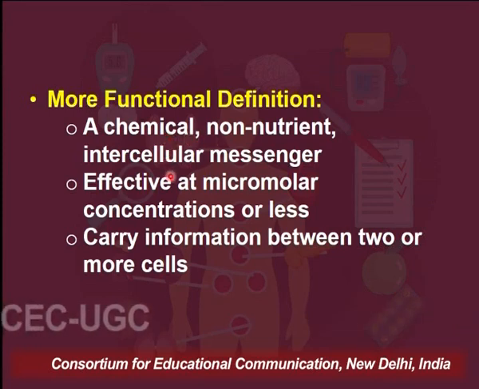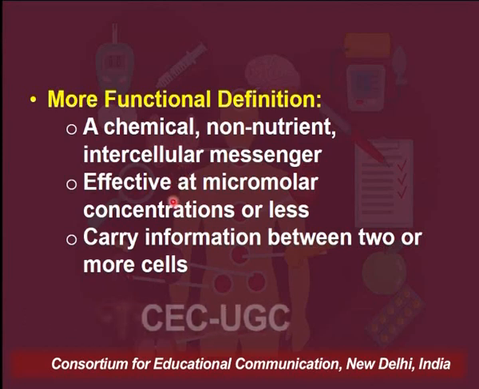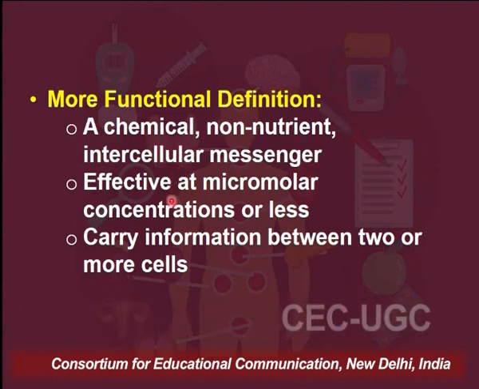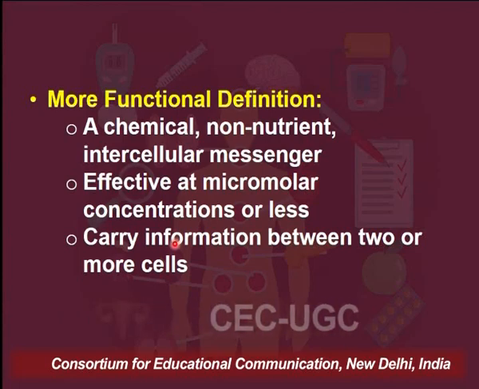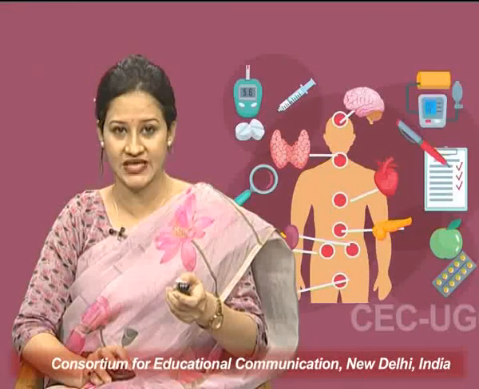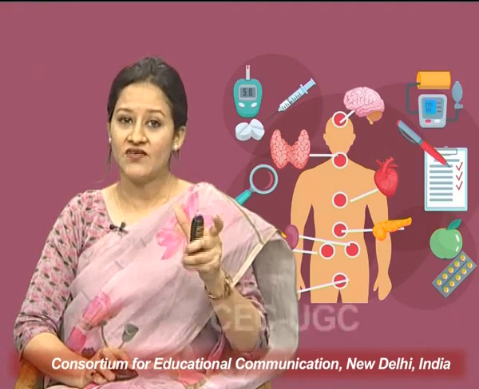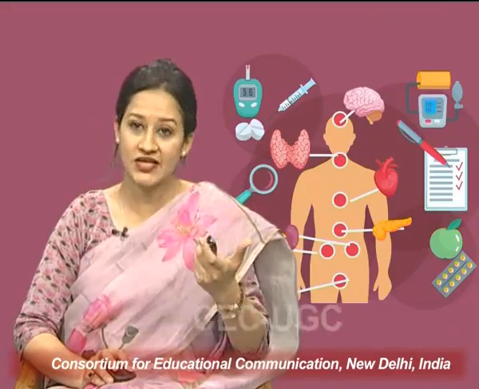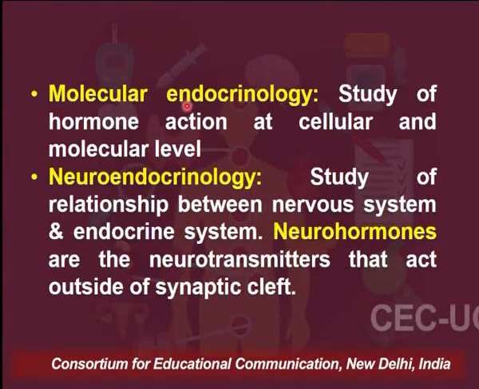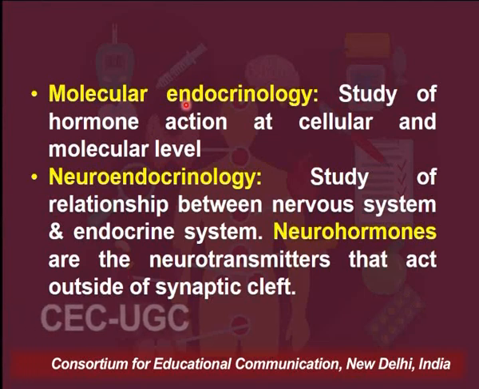It is an intercellular messenger and is effective at micromolar concentrations or even less. It will carry information between two or more cells, because the basic role of a hormone is to act as a messenger. Whenever the hormone action is studied at the cellular or molecular level, the terminology given is molecular endocrinology.